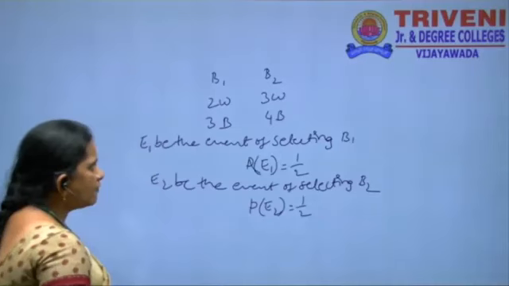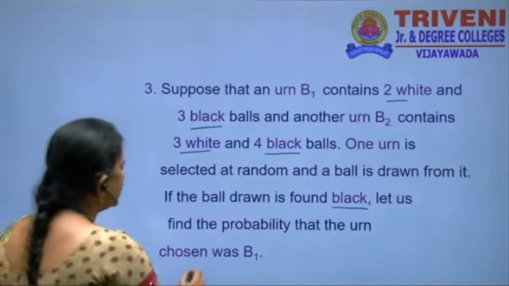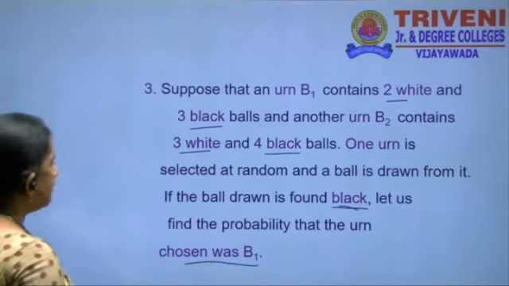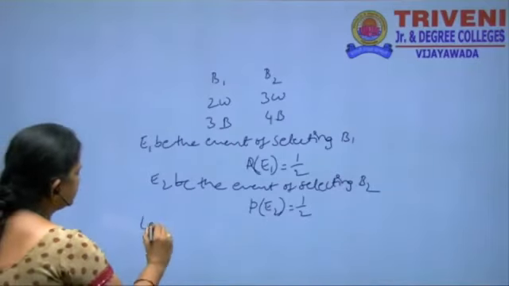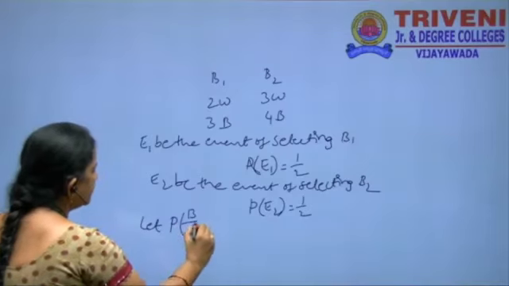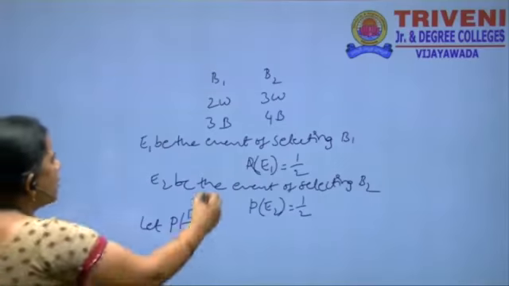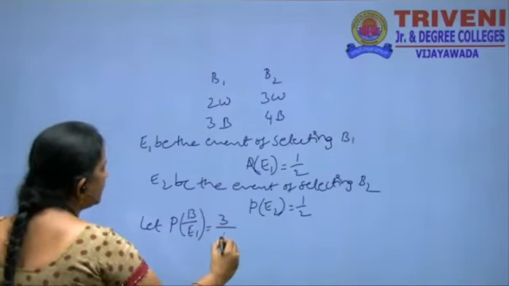What is the probability we have to find here? We have to find that the ball is black, chosen from the bag B1. Let P of B by E1 be the probability of selecting a black ball from the first bag. How many black balls here? 3, out of total 5.